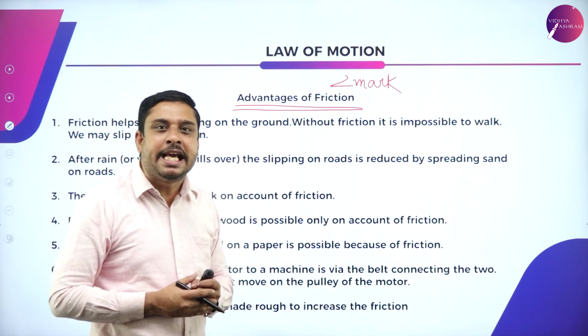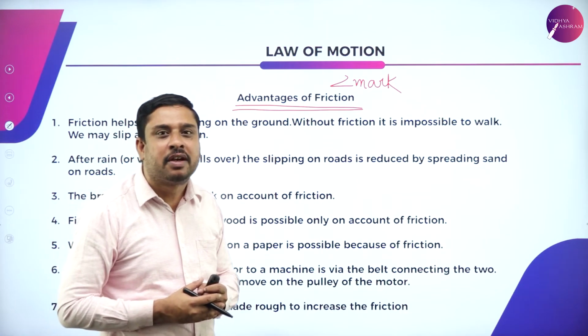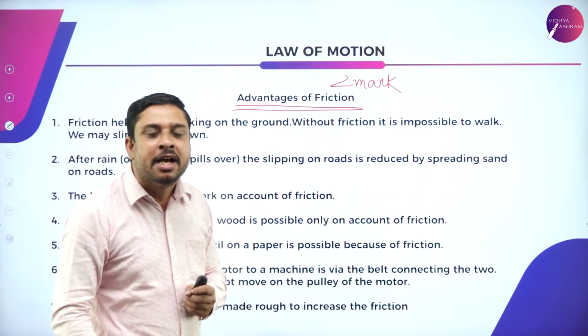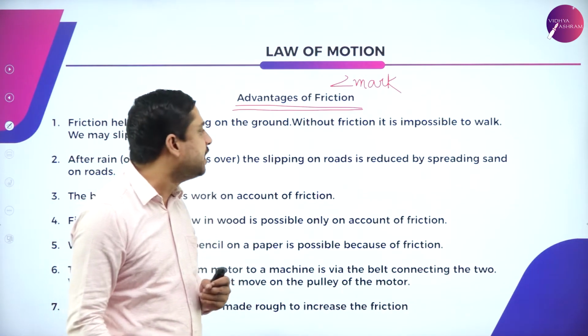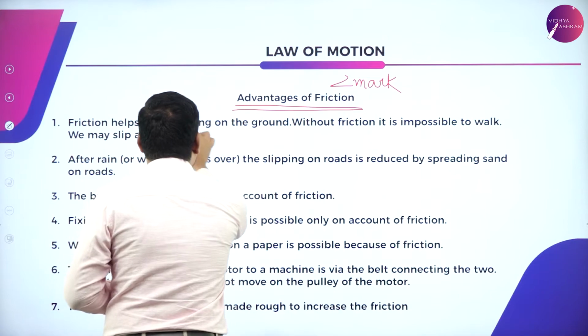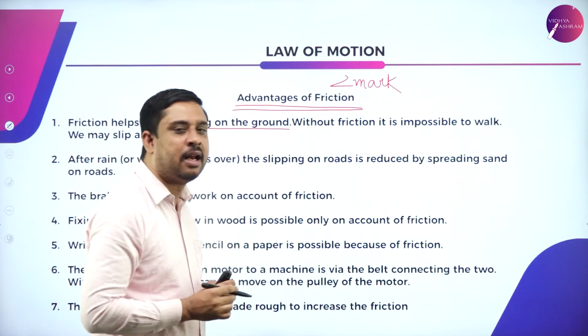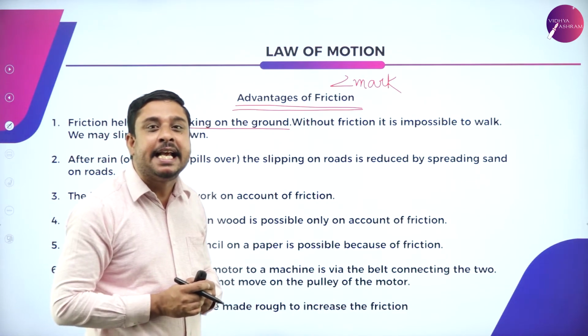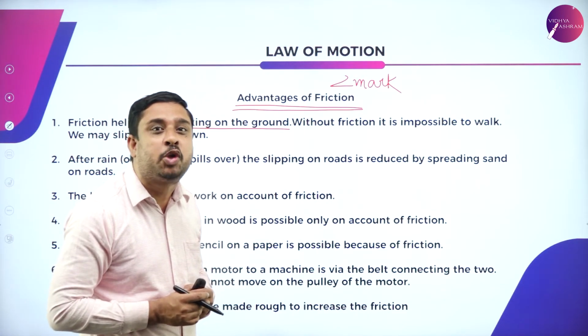It is only because of the friction between the foot and the floor that walking is possible. Without friction, it is impossible to walk.